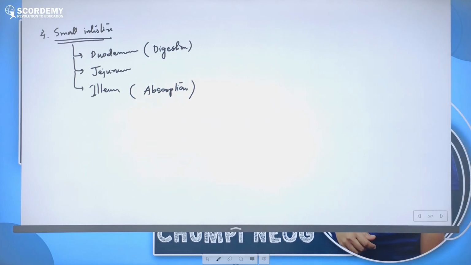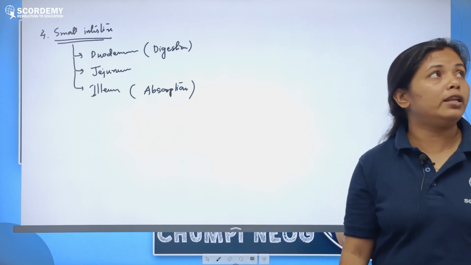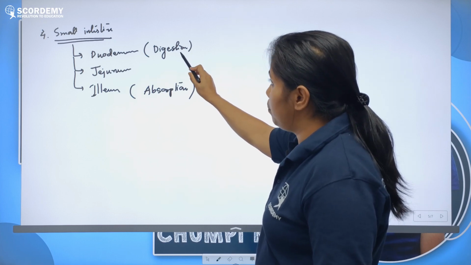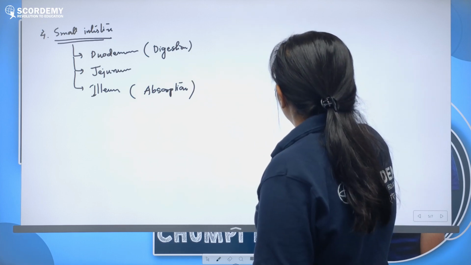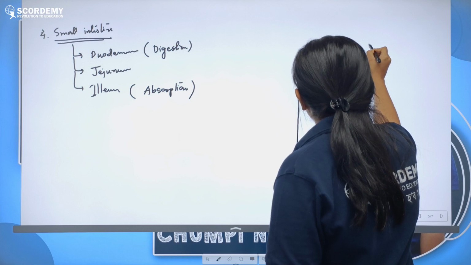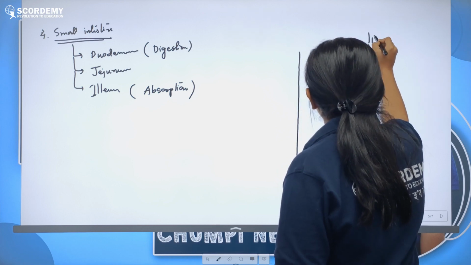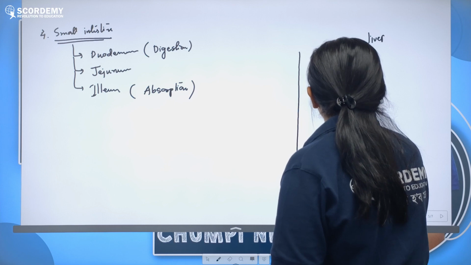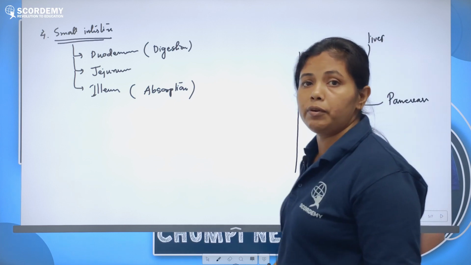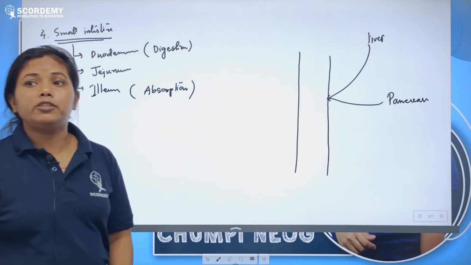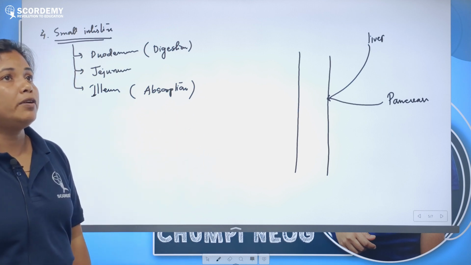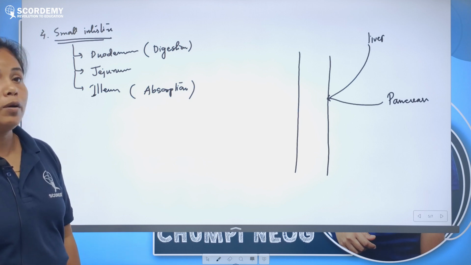Now when we talk about the digestion of food, the complete digestion of food will be going on in the duodenum itself. So this is your duodenum. Duodenum needs to receive the secretion from the liver, as well as the secretion from the pancreas. We need the secretions from the pancreas and liver to complete the digestion process. So that means you need to have an idea about the liver and pancreas also, right?